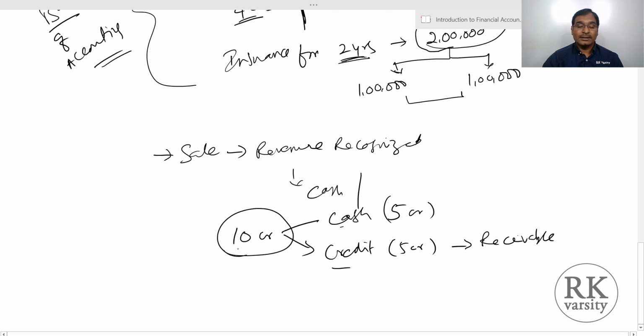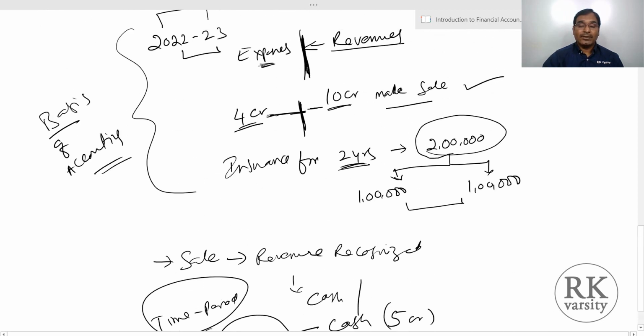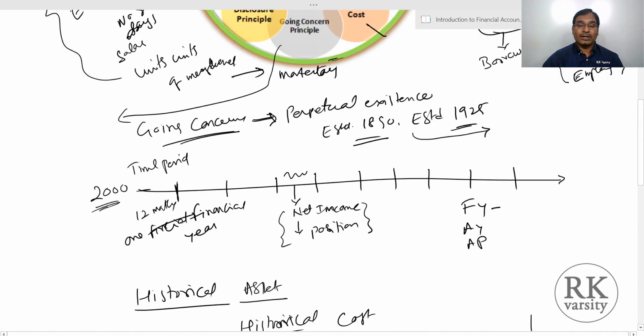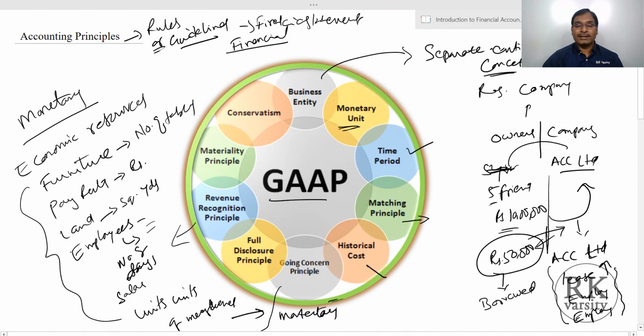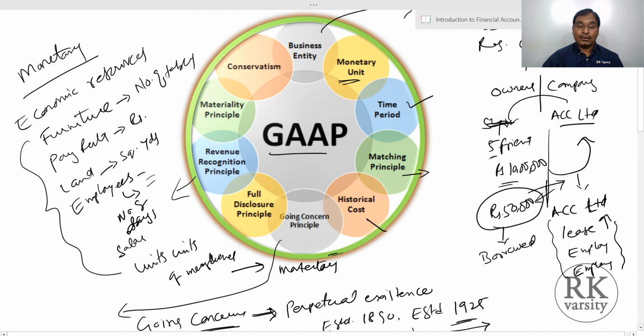That means in revenue recognition, whenever you earn a revenue during that year, you have to recognize it. Again, revenue recognition also matches with your time period concept. So if you observe by this time, each and every accounting principle is interlinked or related with the other accounting principles.